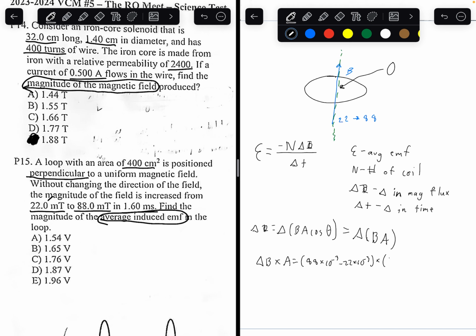So 400 centimeters squared times, we know there's 10,000 centimeters squared in 1 meter squared.